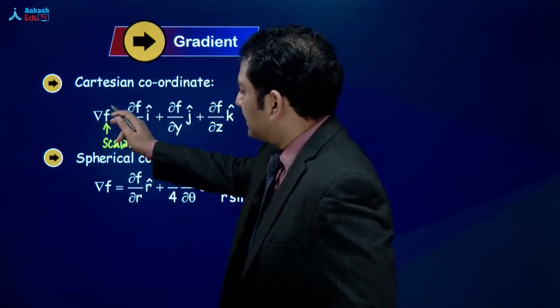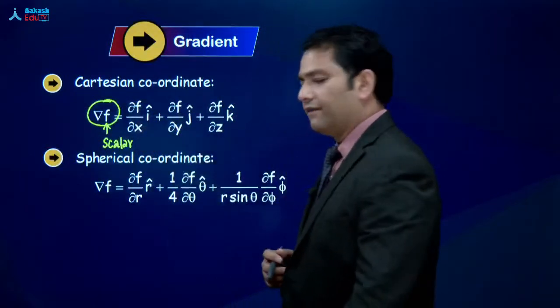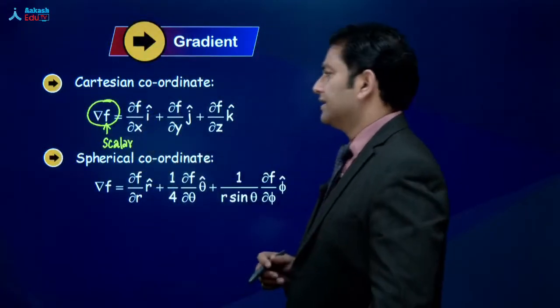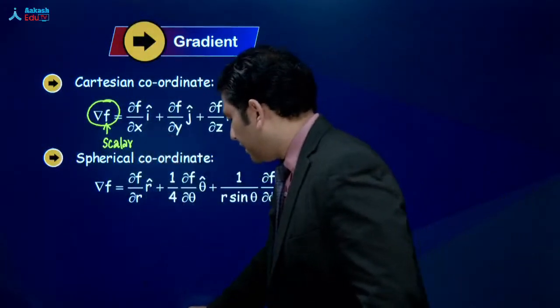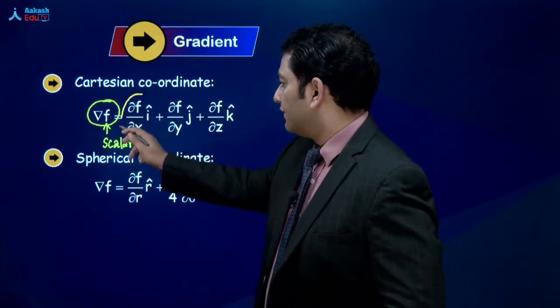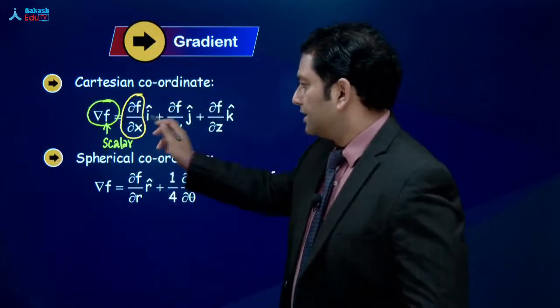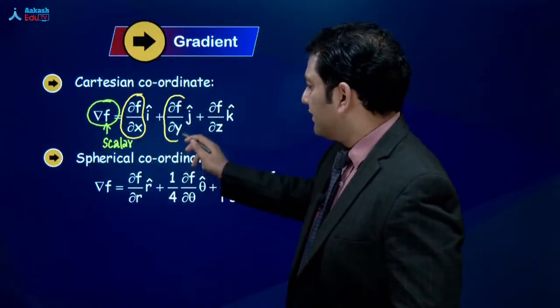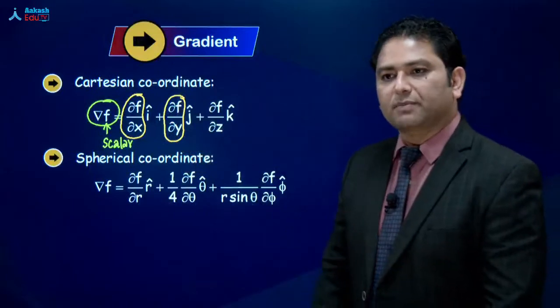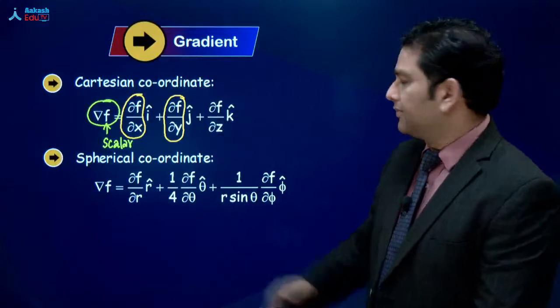अगर आपके पास, see, how do we read this entire expression? Gradient of f, and that f is a scalar quantity. आप देखिए, first we have done the partial derivative of f with respect to x, and we have kept I cap. Second is partial derivative of f with respect to y, and that's what we call as j cap.